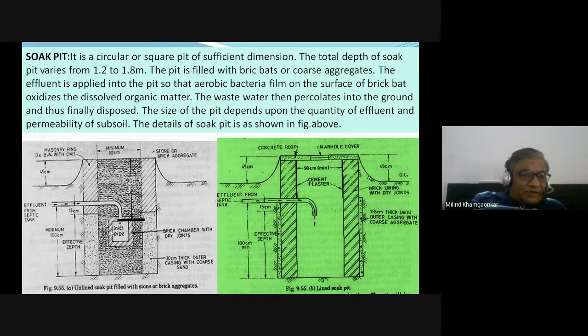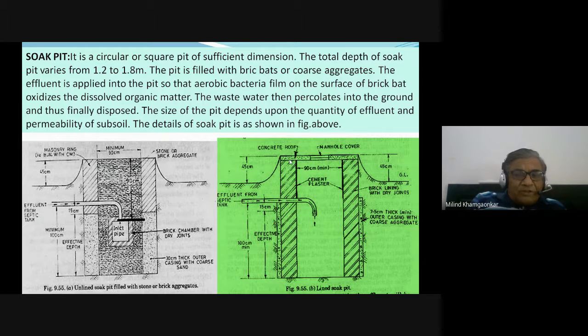Means ये जो masonry बनाई है इसको छेद है बीच में से, and this pit is filled with the brick bats, ईंटों के टुकड़े, or the coarse aggregate 20 mm, 10 mm, 40 mm, etc. And at the top the coarser sand is covered. सबसे ऊपर में उसके ऊपर sand रखते हैं, which acts as a filter material.